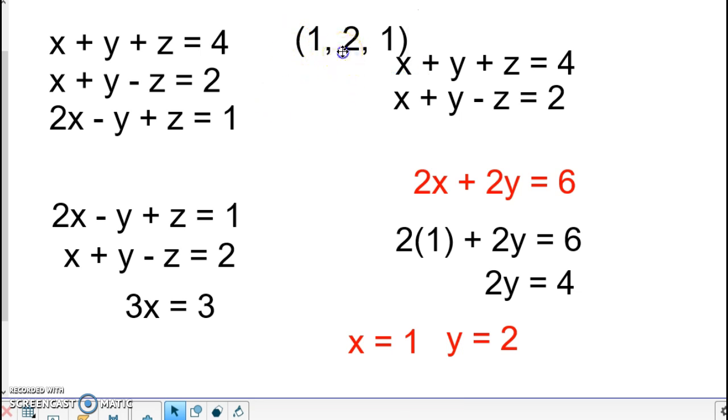And then you should check it in the other equations to make sure that it works. So here, 1 plus 2 equals 3, minus 1 equals the 2, so it works. And if I check it here, I'll have 2 minus 2 plus 1 equals 1, which is true. So therefore, this is the correct answer.